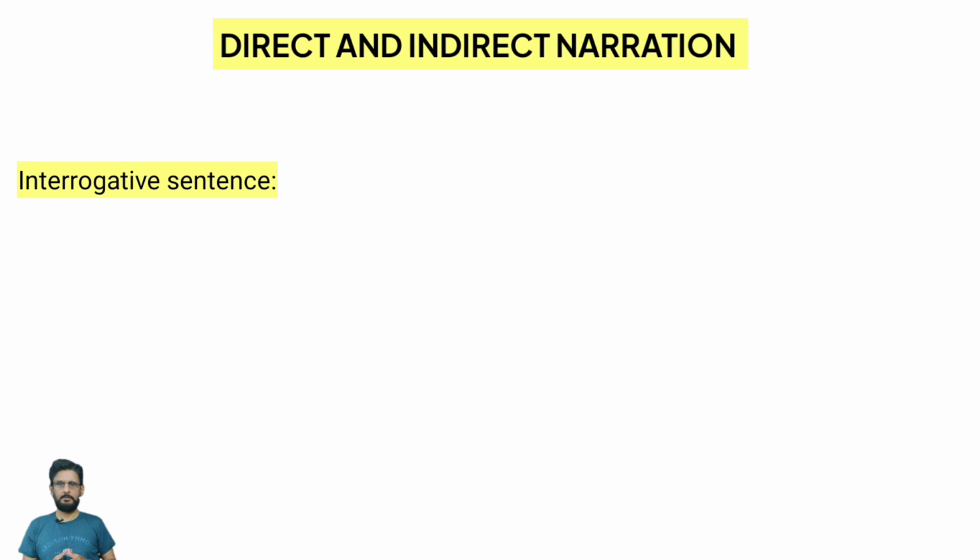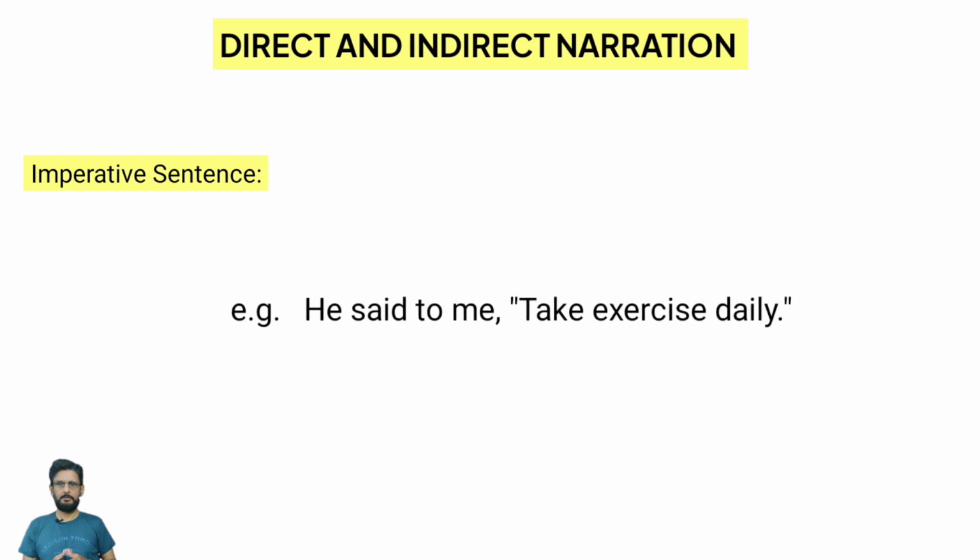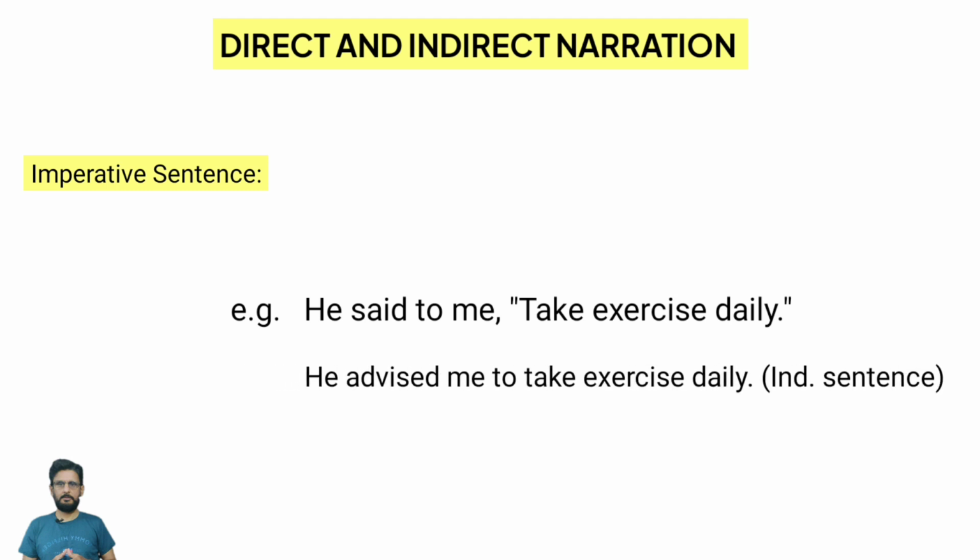The next important kind of sentence is imperative sentences. Imperative sentences are those sentences that are based upon commands, or even requests, or even advice, etc. For example, he said to me, take exercise daily. So this is an example of an imperative sentence. Let's change it. He advised me to take exercise daily. So over here, we have brought quite a few changes. The first important change is in the reporting verb.